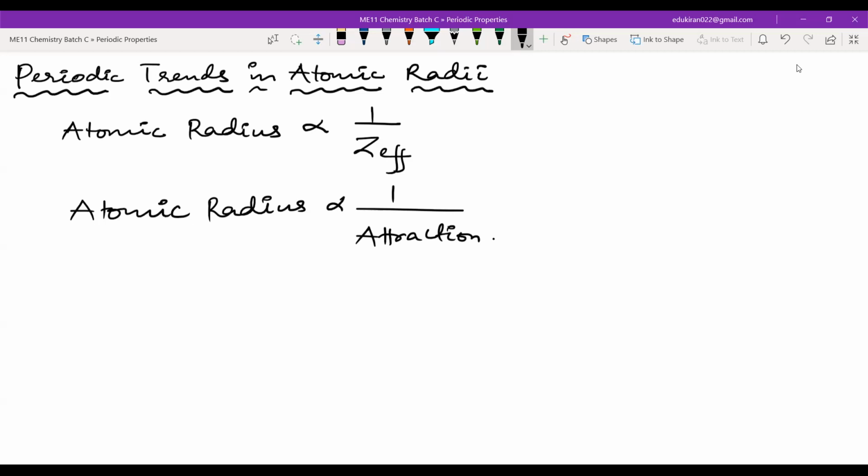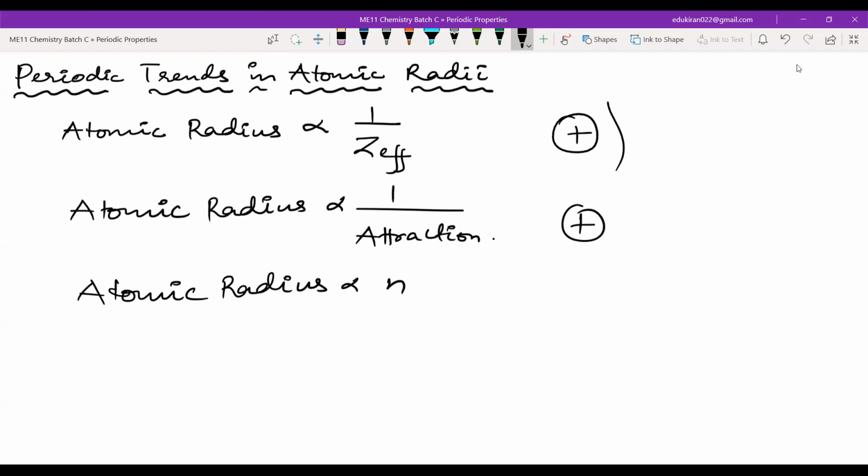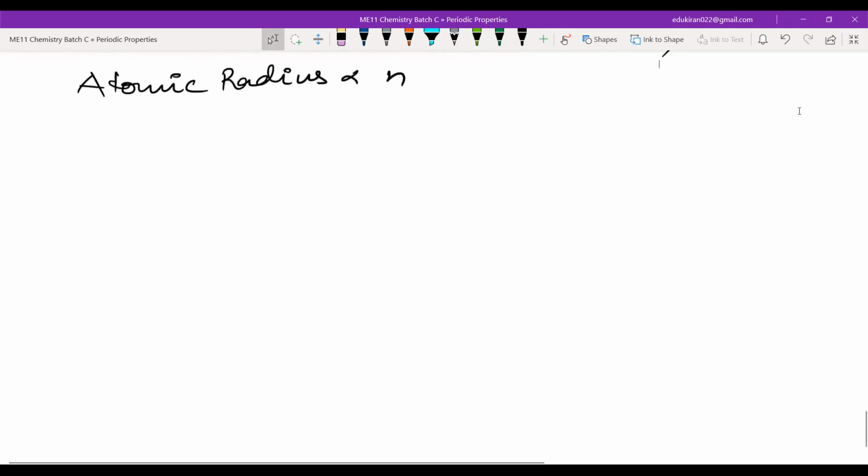One more thing that you can say about atomic radius is that it is directly proportional to n. That means if I have electrons in the first shell, atomic radius will be something. But as I increase the shell number, what will happen? Atomic radius will increase. Yes or no? Yes, sir. No doubt here. Now first of all, easy case: we will write atomic radius variation in a group.